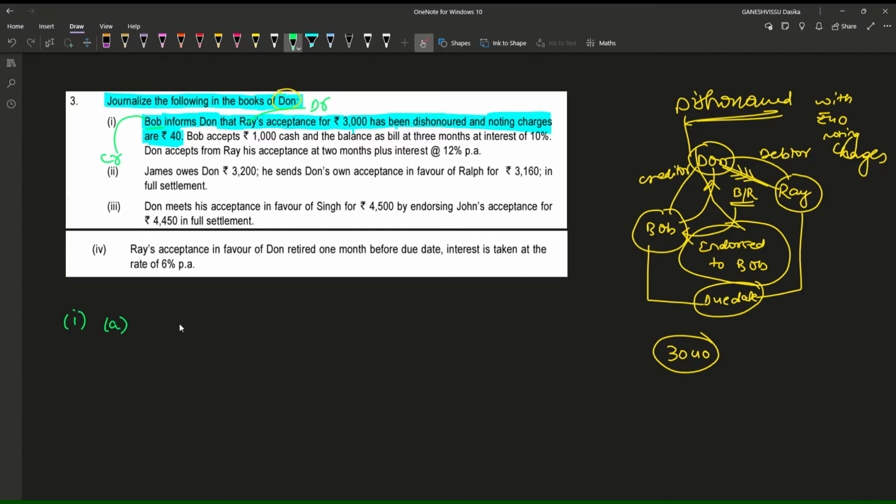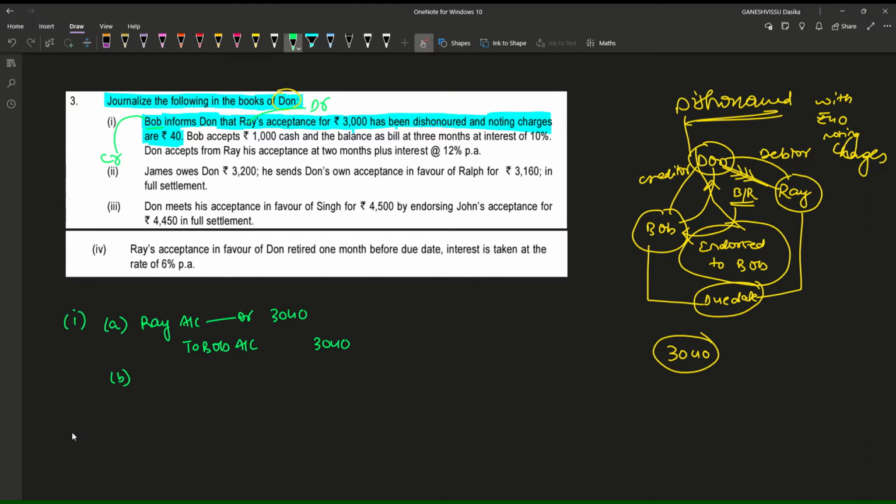So Ray has to pay 3040 rupees to Dawn, and Dawn has to pay 3040 to Bob, for which he makes Ray account debtor to Bob account rupees 3040. This is the first entry.